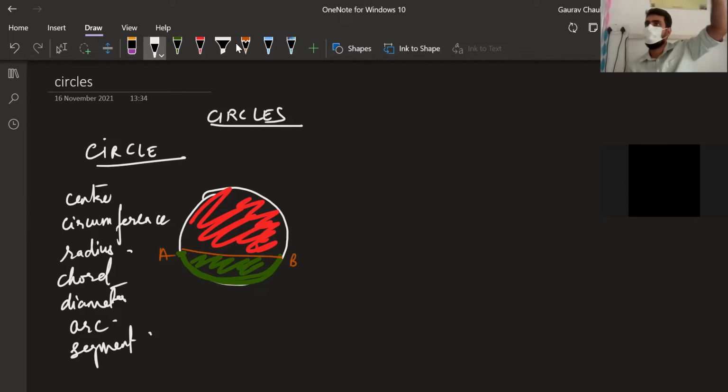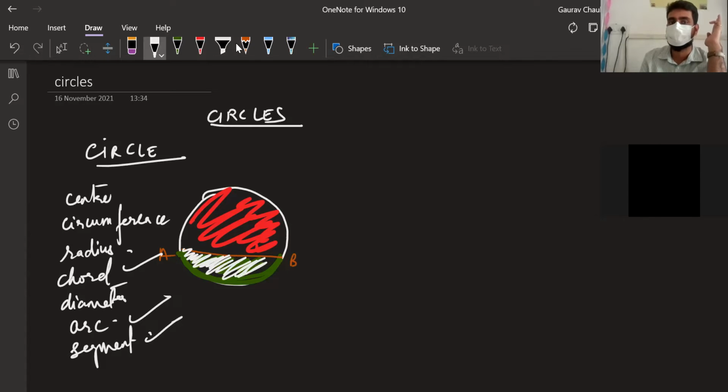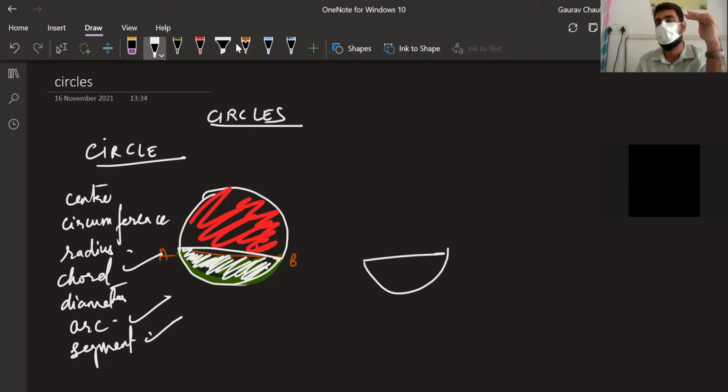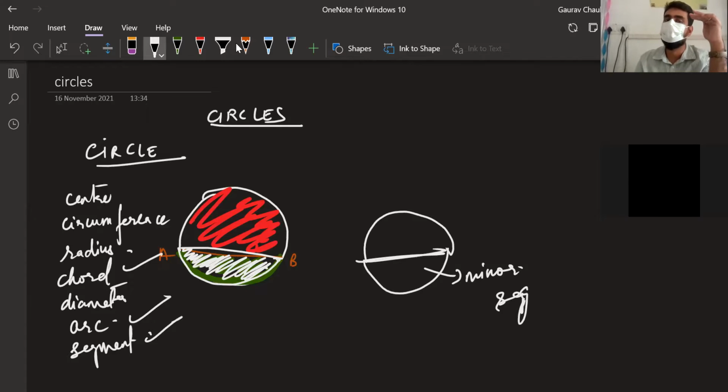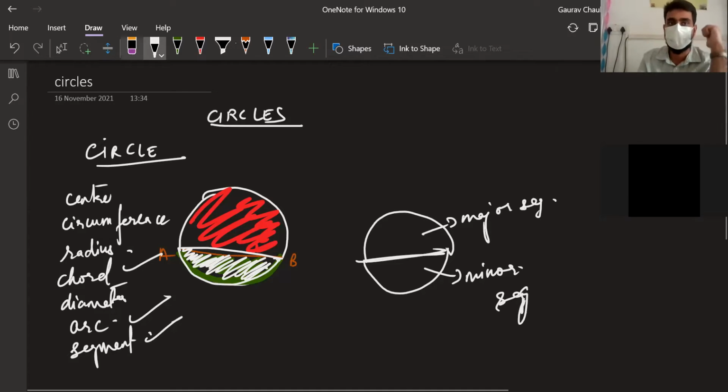Okay with that? Any confusion so far? Segment is this. So you've got segment, we've got arc, we've got chord. This region is segment, the region between the chord and the arc. The region between chord and minor arc is called minor segment. And the region between the chord and the major arc is called major segment. Any questions? We good? Move ahead.